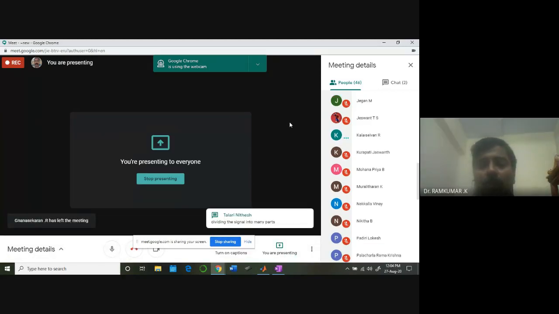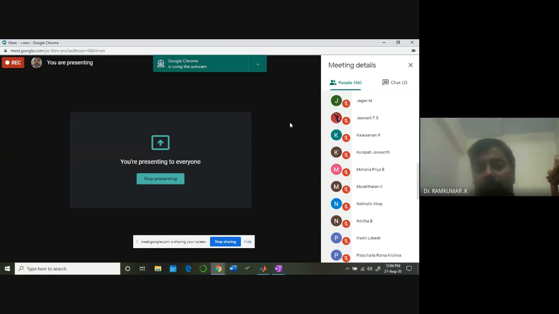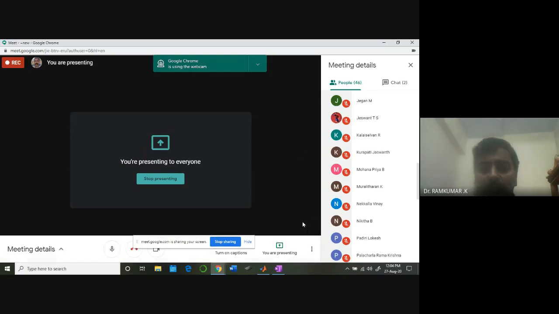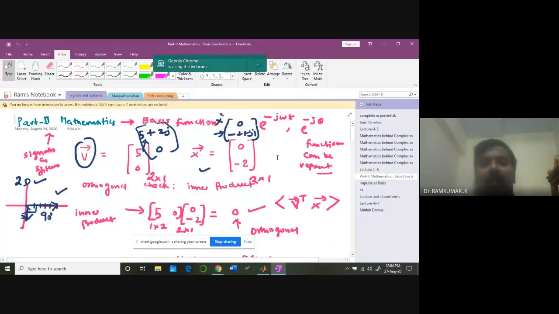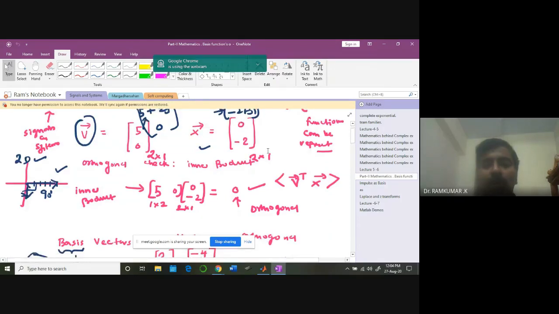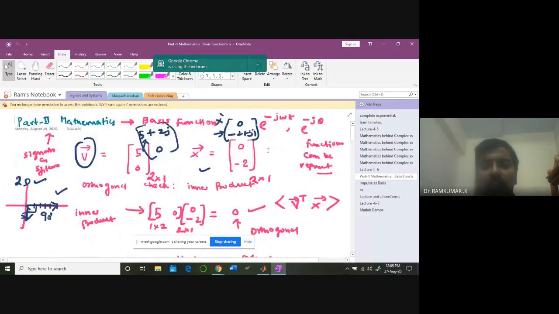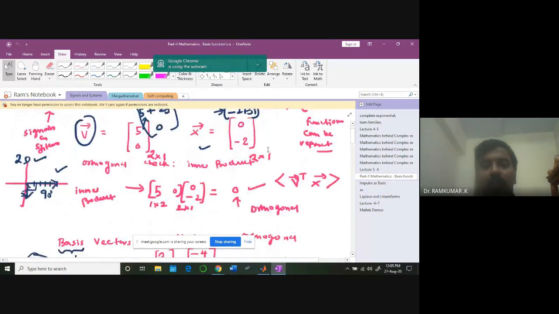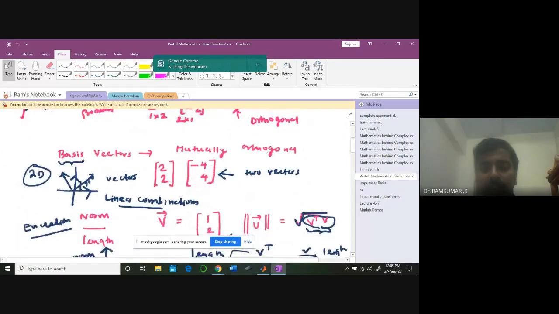So you are trying to look at a signal as a linear combination of impulse signals, and you need to identify the coefficients required to represent the linear combination by going for a dot product. That's the key takeaway point in the last class. So we looked at a signal from the vector perspective, and we discussed something related to basis vectors.